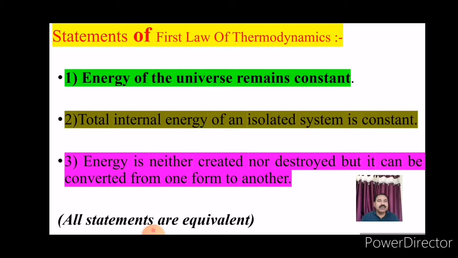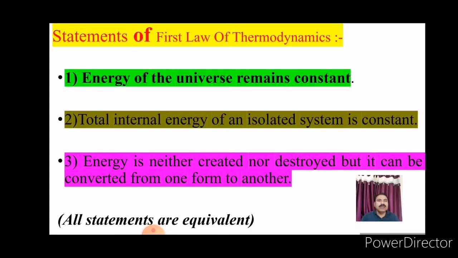And the fourth statement: when one form of energy disappears, then an equivalent amount of another form of energy appears. All these statements are equivalent.